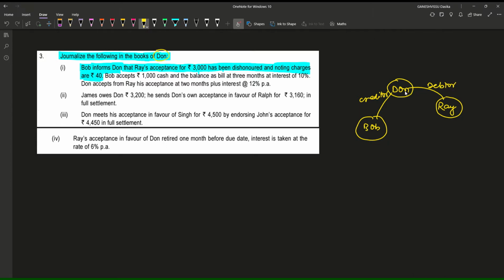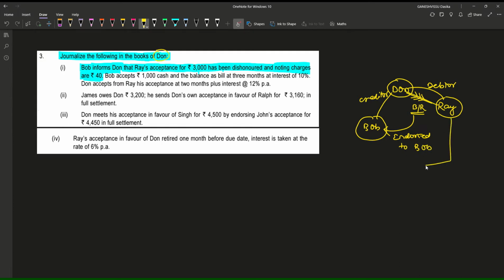For this amount due, a bill receivable was drawn and endorsed to Bob.